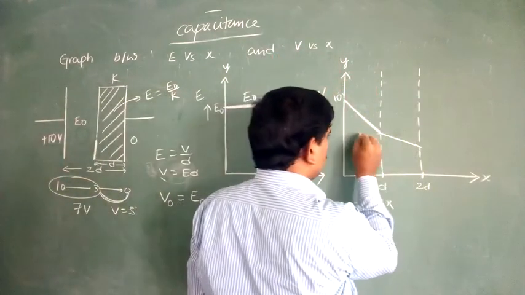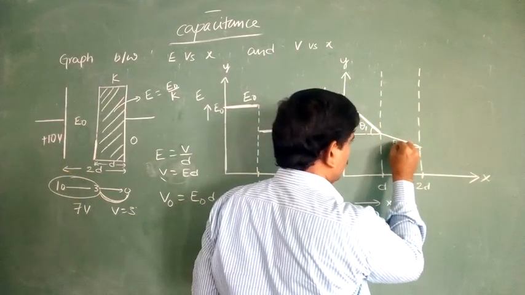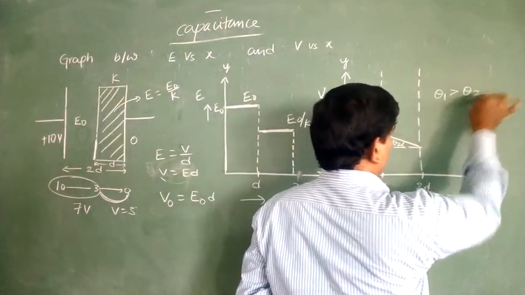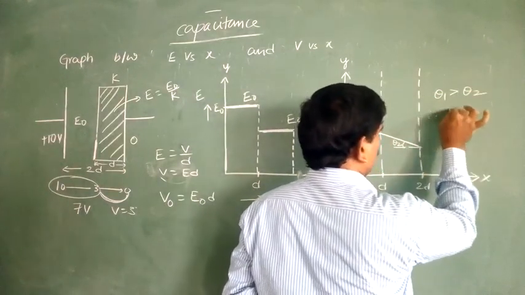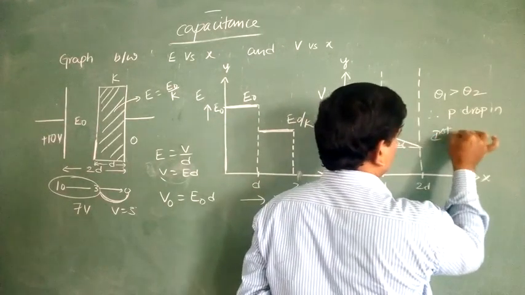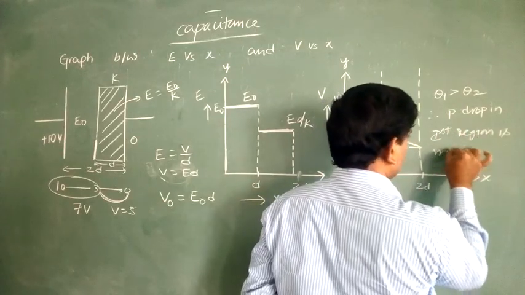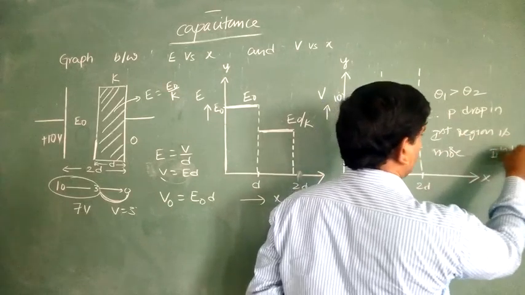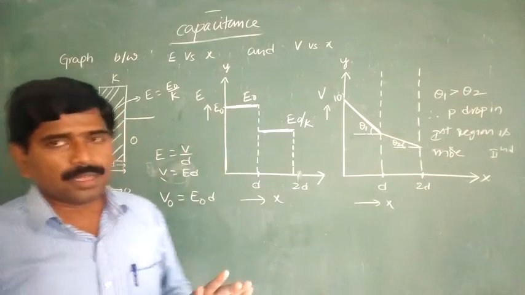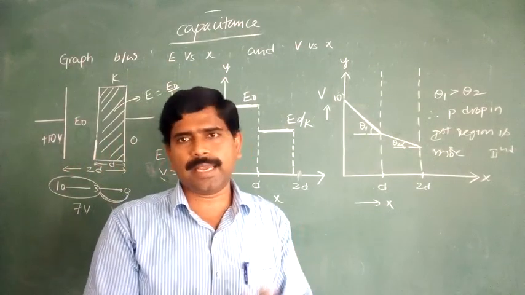Here observe one more thing. This angle is theta 1 and this angle is theta 2. From this graph, theta 1 is more than theta 2. Therefore, the potential drop in the first region is more compared to the second region. Okay, this is regarding the partial capacitance of capacitors partially filled with dielectrics.